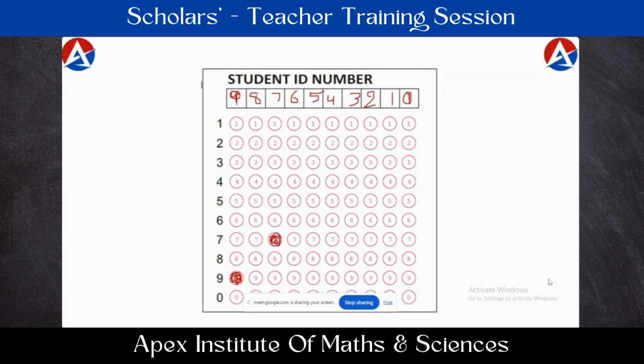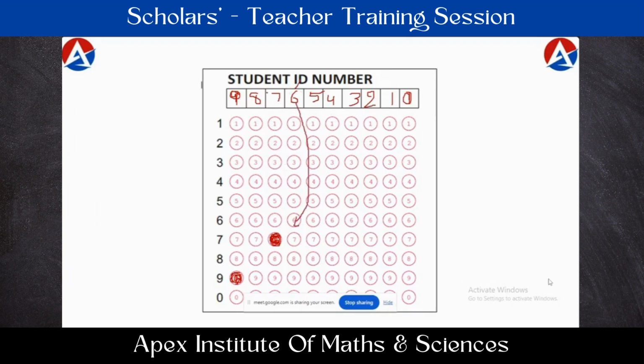Of course, being teachers, we might have an idea and awareness about OMR bubbling, but the same things you have to convey to all the students, especially the 6th and 7th class students. It might be the first time they are seeing an OMR sheet. It may be the first time they are going to answer on an OMR sheet. So we have to educate them properly about that, especially about this student ID number section. They have to write with the pen in the boxes, one number in each box, and the same numbers they have to fill in the circles below. Whatever number they have written in the box, the same number is to be filled in the circle.